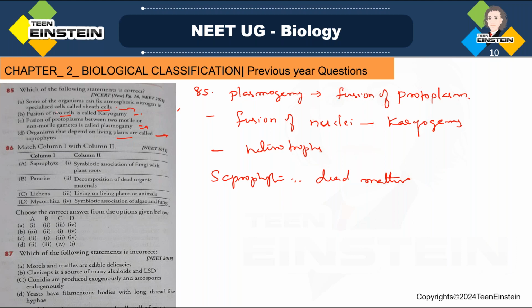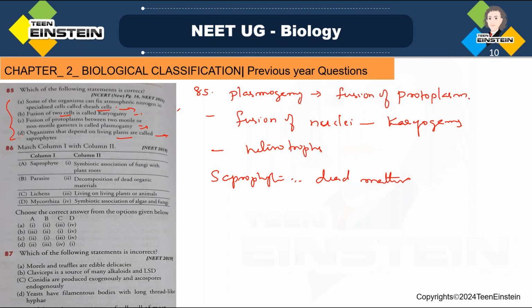So from these four sentences you can make changes and learn four different points. Blue-green algae have specialized cells called heterocysts, which fix atmospheric nitrogen into ammonia. Saprophytes grow on dead material. Karyogamy is fusion of two nuclei.